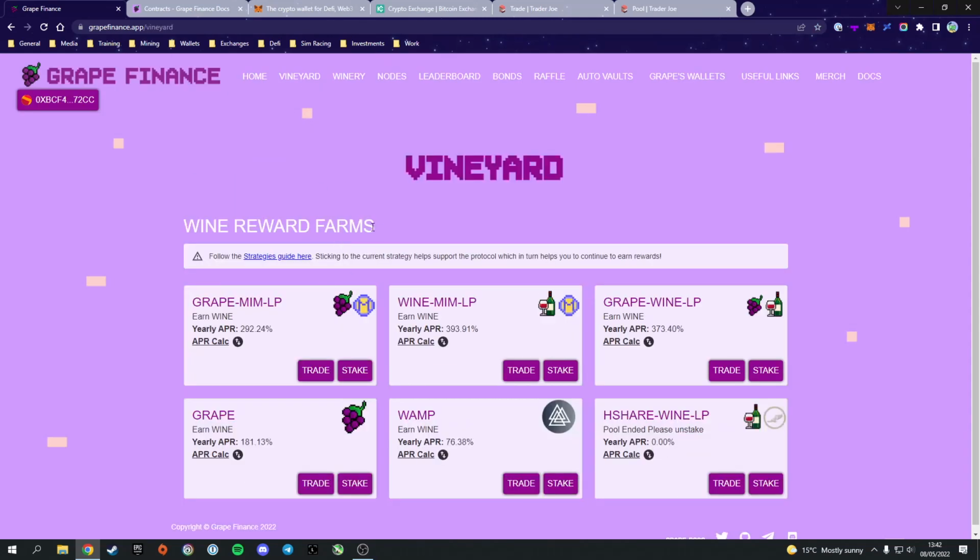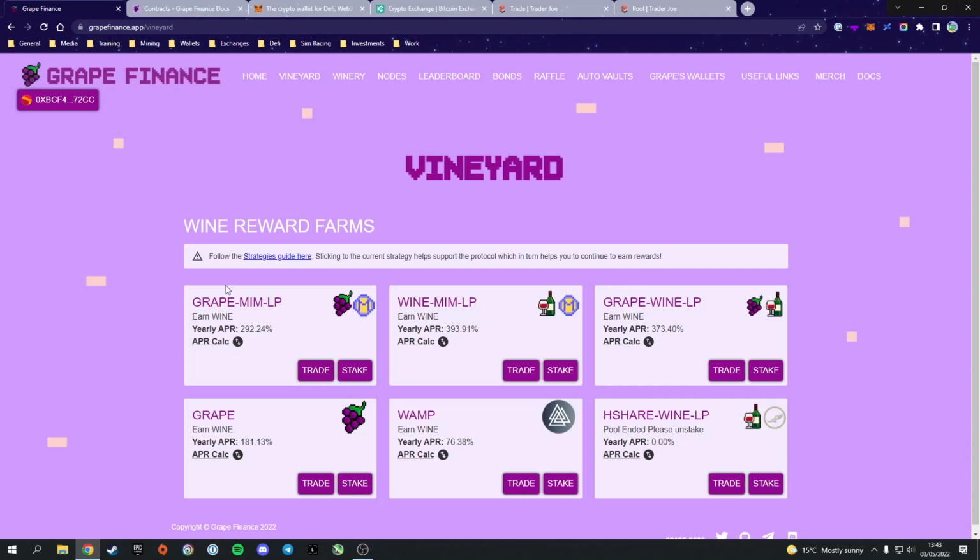Starting off in the vineyard, this is where you can stake tokens or LP tokens in order to earn an interest rate and earn those beautiful rewards. Similar to the pools on the home tab, we have Grape-MIM, Wine-MIM, and Grape-Wine, each of them with their respective APR. The APR changes depending on the pool, and this isn't a fixed APR, this is a fluctuating APR. We also have single-sided grape staking, so you can just stake grape on its own, as well as two shares pools for partnerships, basically.